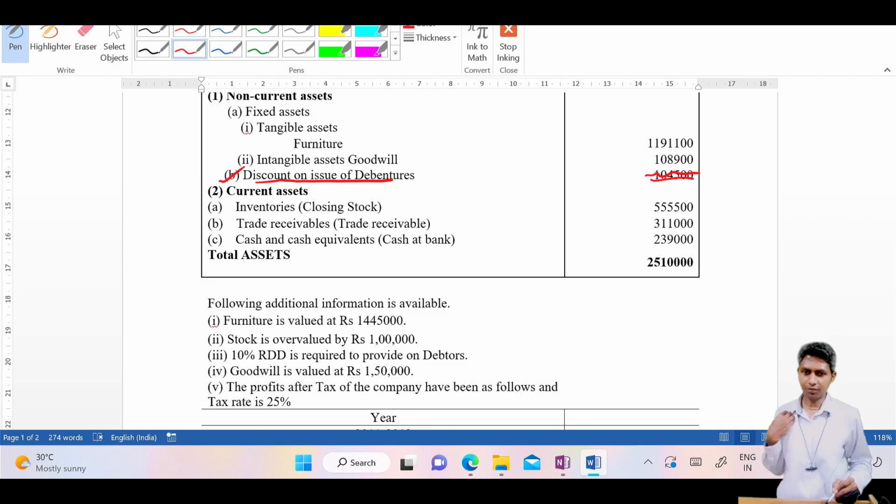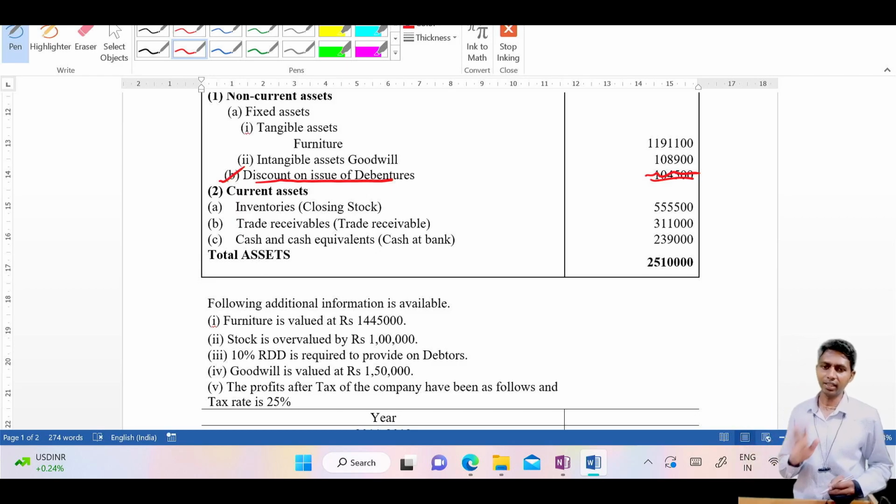We have already written furniture from the information, therefore don't write it again from the balance sheet. Just ask yourself whether you have written it or not. If written, ignore. If not, then write from the balance sheet. And what about the value? The same value, the book value. You cannot take your own value. Understood? Some different rule is there for goodwill, but other than goodwill we follow this rule. If the value is not given for a particular asset in the information, then we write the book value of that asset.